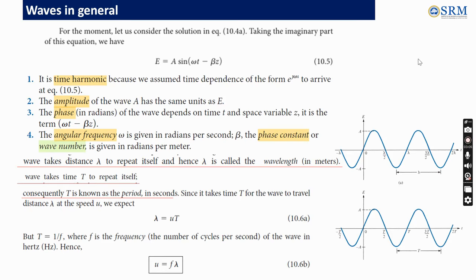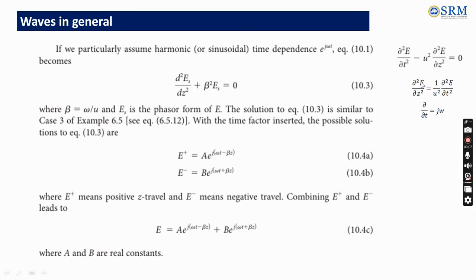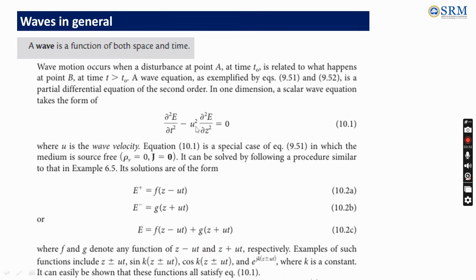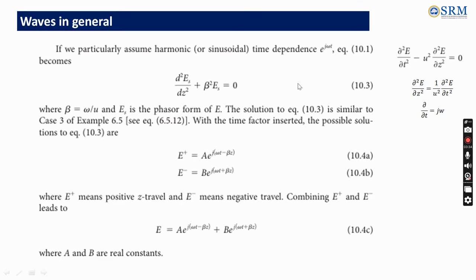So 1 by u square dou square E by dou t square will come, and we know that in time harmonic, dou by dou t can be replaced by j omega. Since it is dou square by dou t square, it is j omega the whole square. So omega by u the whole square is nothing but beta square, and j square turns out to be minus 1. So already one minus is there. How can I rewrite this first expression? I can rewrite it in this manner.